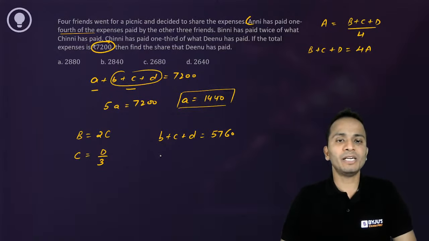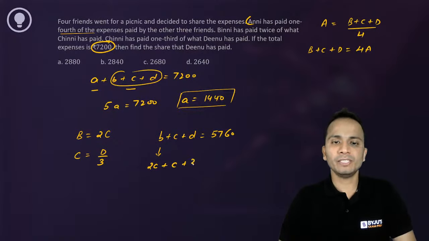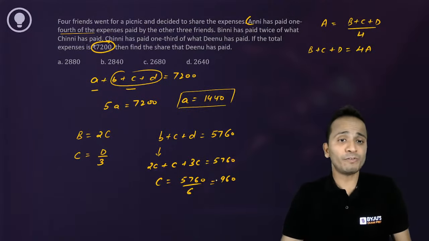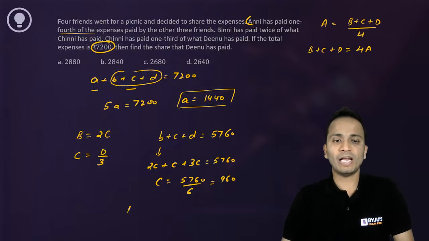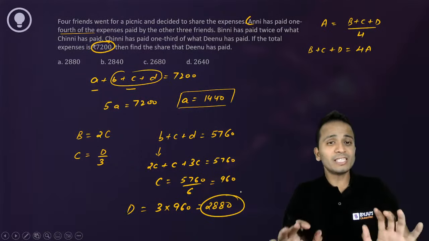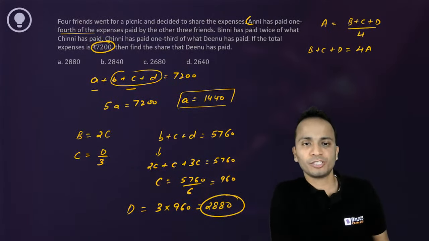Instead of B, I can write 2C, plus C, and D will be 3C. That is equal to 5760. So the value of C will be 5760 divided by 6, which comes out to be 960. What do we have to find out? We have to find out the value of D. So the value of D is 3 times C, that is 3 times 960, which is 2880. That should be the answer. So this is how we need to approach these questions.